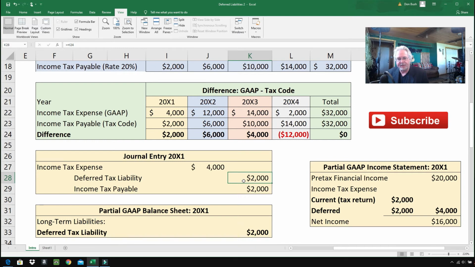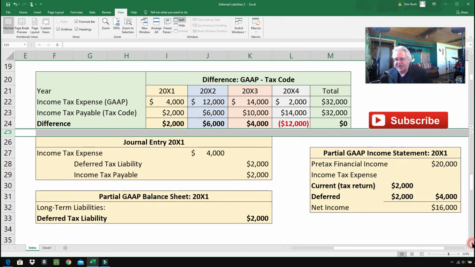Liabilities are credits. Coming down to the balance sheet. Deferred tax liability is $2,000. We got it right here from the journal entry, or you can get it right here from the chart. Coming over to the generally accepted accounting principles income statement. This is the financial statement for when we get to construction, the income statement. Current tax expense here is $2,000. What is that? That's the amount of money that has to go into the government. It comes from right here. The current amount that has to go into the government. And then we have what is being deferred, $2,000. It all adds up to a grand total of $4,000, which matches the expense.